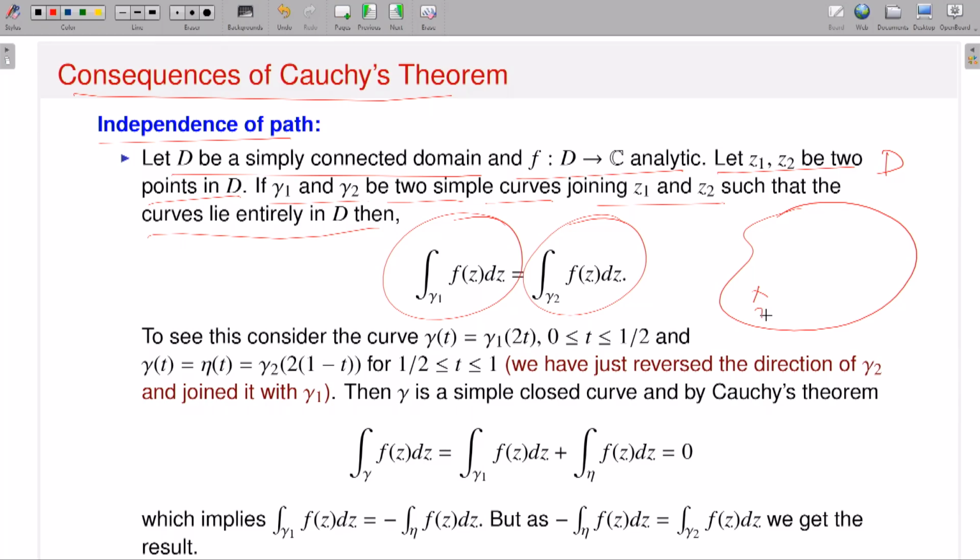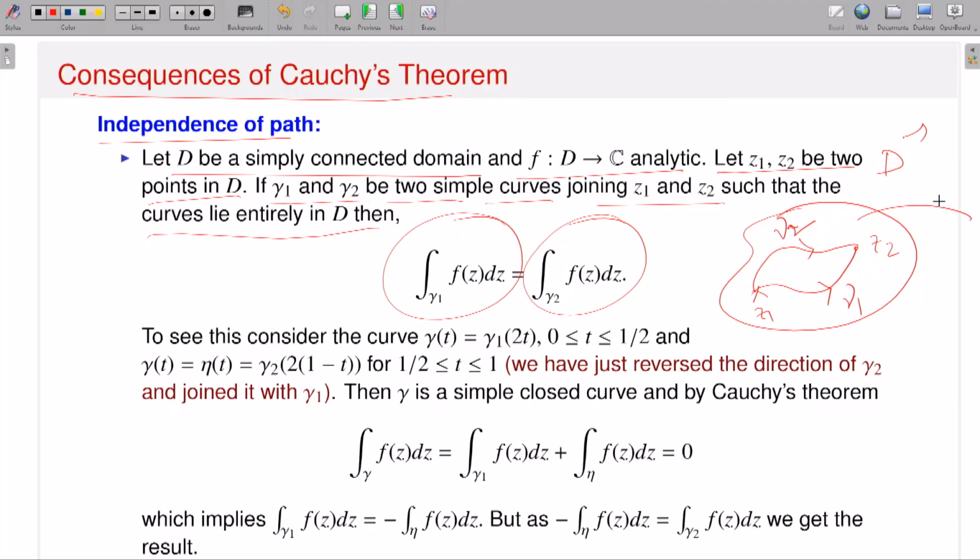I am considering the point Z1 and the point Z2. Suppose this is my curve gamma 1, a contour starting from Z1 ending at Z2. Now take another contour gamma 2, also starting from Z1 ending at Z2. My claim is that the integration over gamma 1 should be exactly equal to the integration over gamma 2.